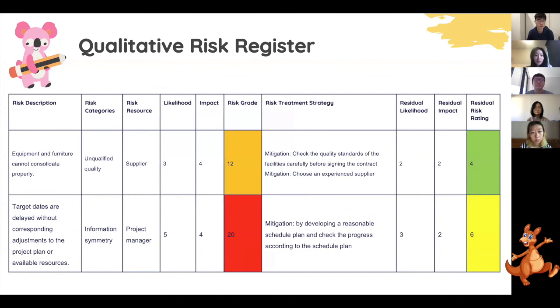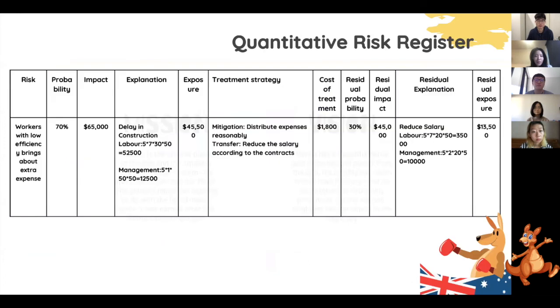Here are another two major risks. For the quantitative method, we calculate impact as the number of working hours per day, times duration, times labors, times salary. The impact is reduced thanks to the treatment strategy. By the way, government subsidies on childcare education could bring about the opportunity of extra funds for the project. We will keep monitoring and predicting the risks and reduce their influence.